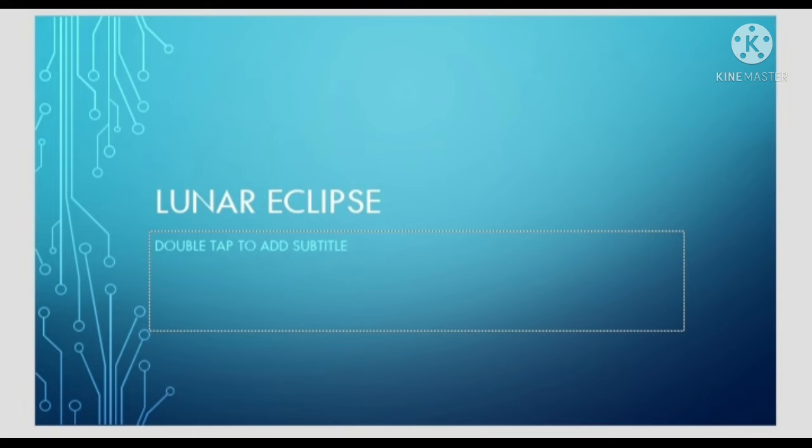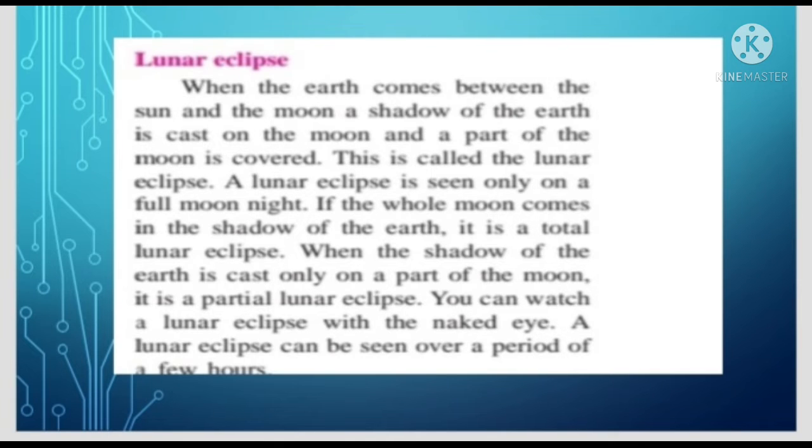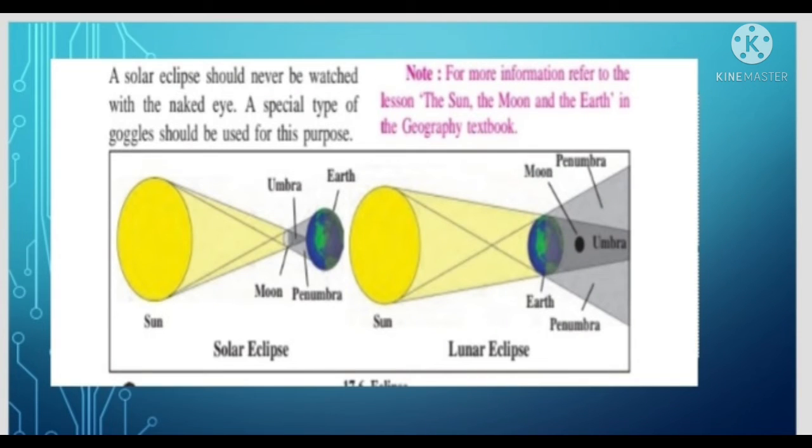The lunar eclipse means when the earth comes in between the sun and moon, a shadow of the earth is cast on the moon and a part of the moon is covered. This is called a lunar eclipse. The lunar eclipse is seen only on a full moon night. If the whole moon comes in the shadow of the earth, it is a total lunar eclipse. When the shadow of the earth is cast only on a part of the moon, it is a partial lunar eclipse. You can watch a lunar eclipse with the naked eye. A lunar eclipse can be seen over a period of a few hours.